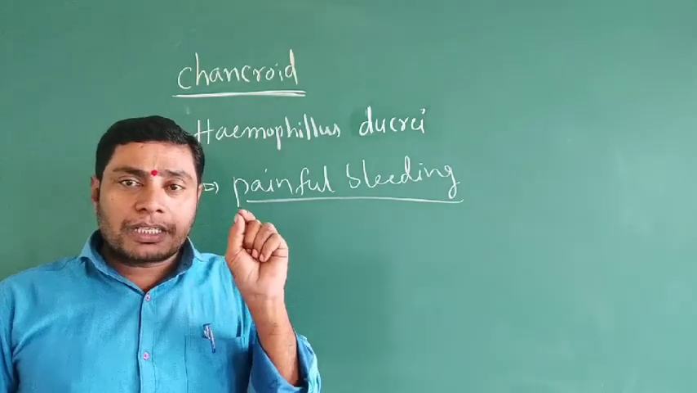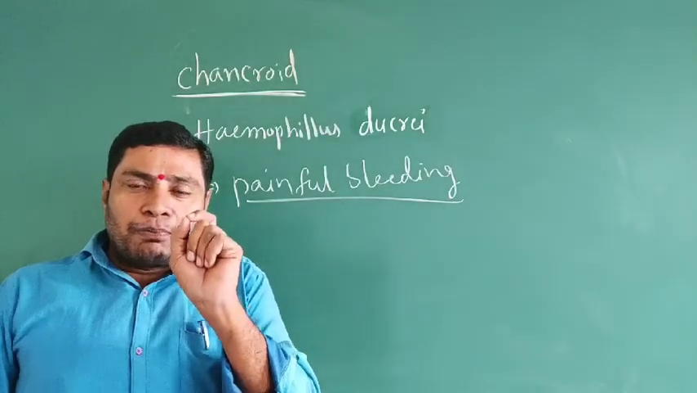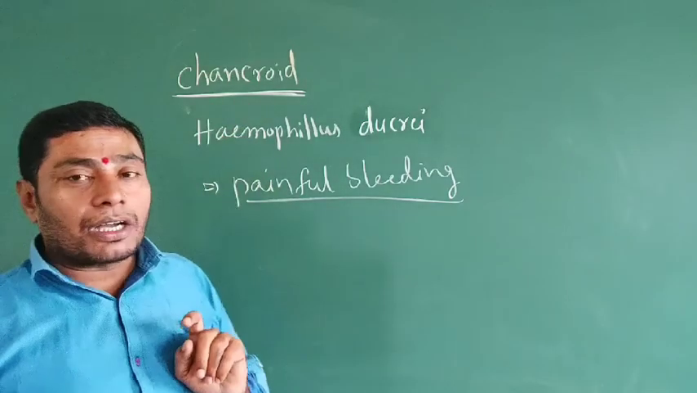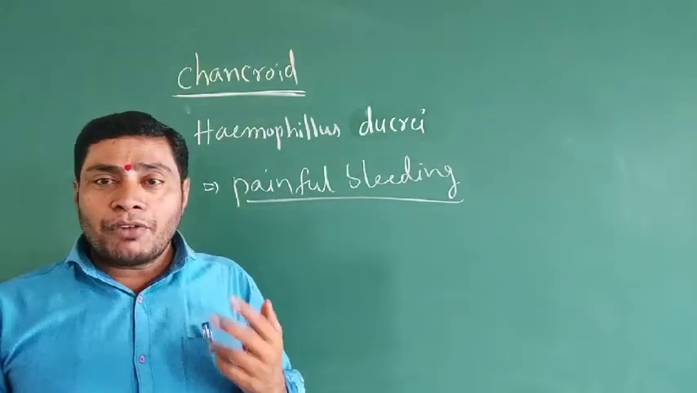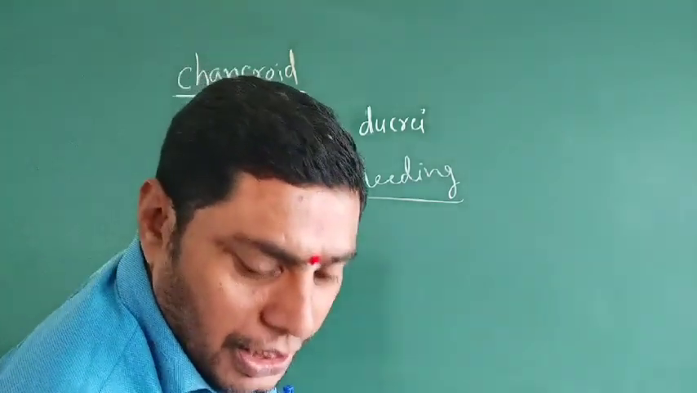In females, very painful bleeding occurs in the disease chancroid. They are caused by Haemophilus ducreyi.